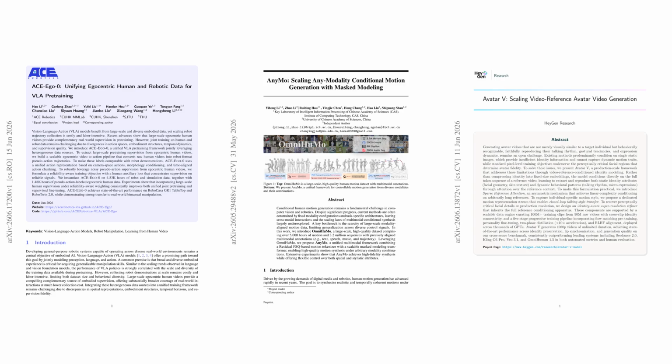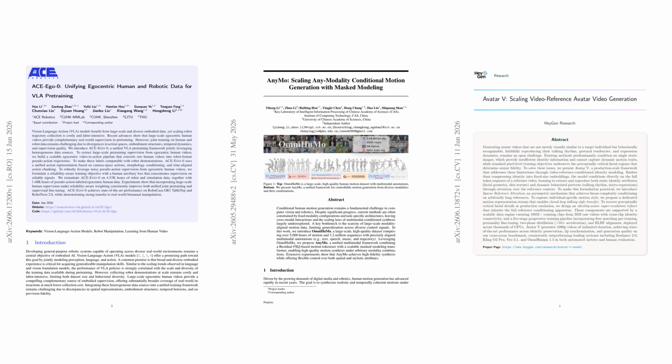Three things changed at once. Robots are learning from human video, motion models are getting genuinely multimodal, and avatar generation is starting to copy behavior, not just appearance. That matters because the bottleneck is no longer raw model size, it's whether systems can absorb the right kind of supervision and turn it into control, timing, and identity.